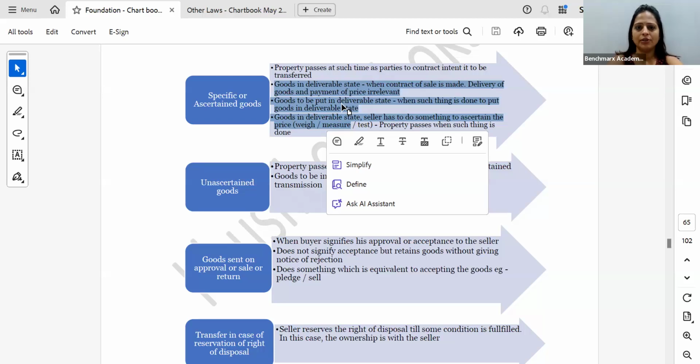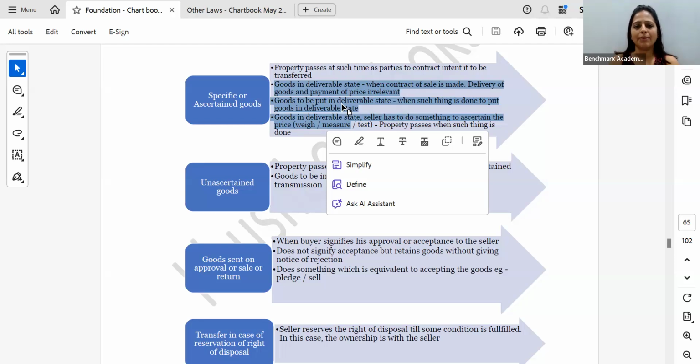Goods to be put in deliverable state. If I go buy a laptop, he will help me in installing the operating system and all of that. So he will say, I will do that for you, and you come tomorrow and take the laptop. So here he has to put the goods in a deliverable state. As soon as he installs the operating system, then the ownership passes on to me. Now if something happens to it when I'm taking it home in a rickshaw, then it is my responsibility, not his.